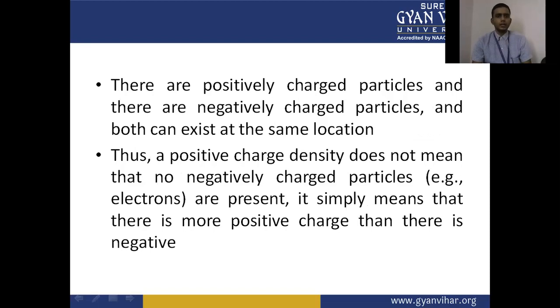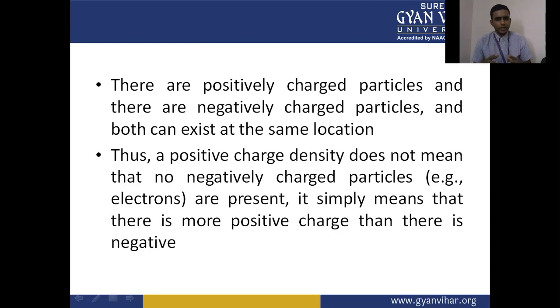Next, there are positively charged particles and there are negatively charged particles. Both can exist at the same location. In the volume ΔV, we have positive charges as well as negative charges, and they exist at the same location. Thus, a positive charge density does not mean that no negatively charged particles, for example electrons, are present.